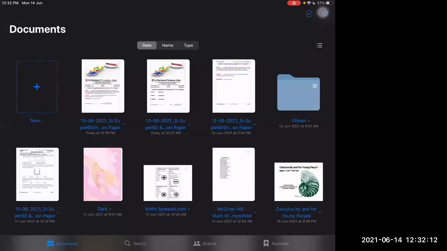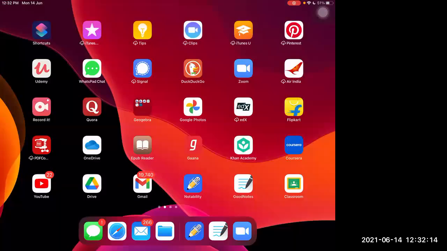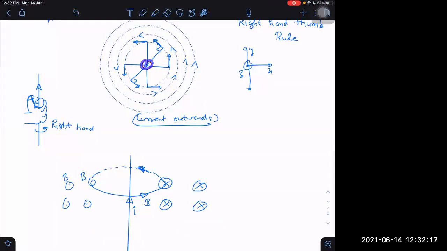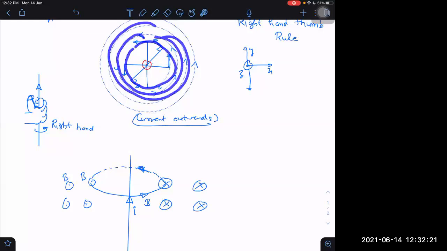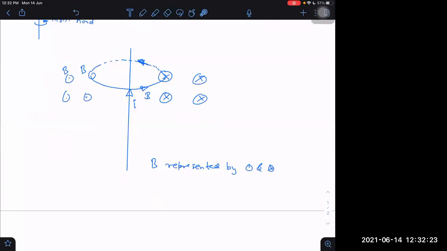I said that here I am representing current outwards. With red color I am representing the current, and the magnetic field lines are in anti-clockwise circles. In the second case, I am representing current along this straight line. How do I represent the magnetic field lines? I can represent them by dots and crosses. On the left side it is coming outwards, and on the right side it is going into the plane of the paper.